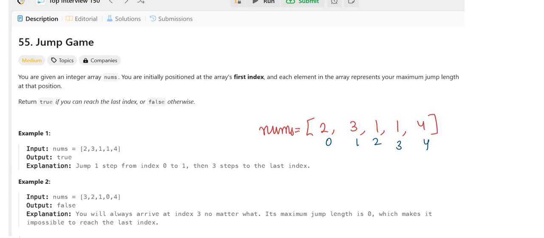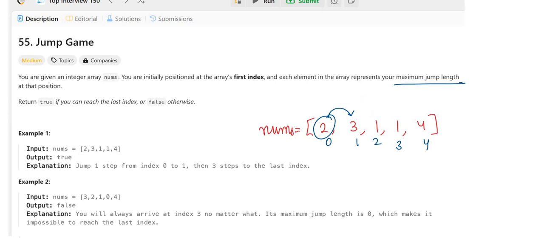At every ith index we have been given the maximum jump length. Like from index 0 I can jump 2 indexes. From index 1 I can jump 3 indexes. So if it is written that maximum 2 you can jump, it is your choice. You can jump once also, you can jump twice also. So there can be lots of possibilities for every single element here.